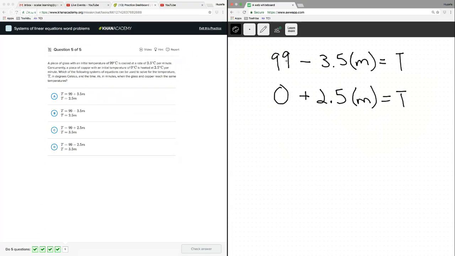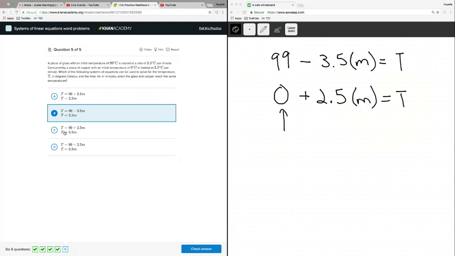Now let's look and see which of these equations match up. This one is wrong because look, it's 99 plus 3.5. We said it's minus. It's going down. Wish we could eliminate. D equals 99 minus. That looks correct. T equals 2.5. That's correct. They don't have the 0, but we don't need the 0. 0 doesn't do anything. It's actually going to be B.